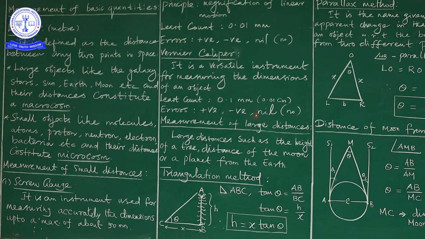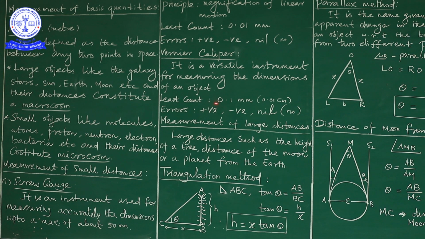If both scales coincide exactly, it leads to no error, nil error or zero error. If they do not coincide exactly, such types of errors are called positive and negative errors. To measure the length or the breadth of the given object, we have to use the vernier caliper. To measure the thickness of the object, we have to use the screw gauge. So by using these two instruments, we measure the distances, the length, the breadth and the thickness of small objects, at small distances.